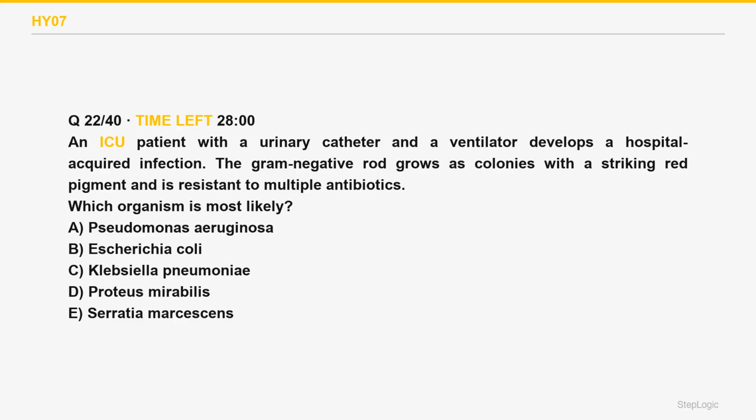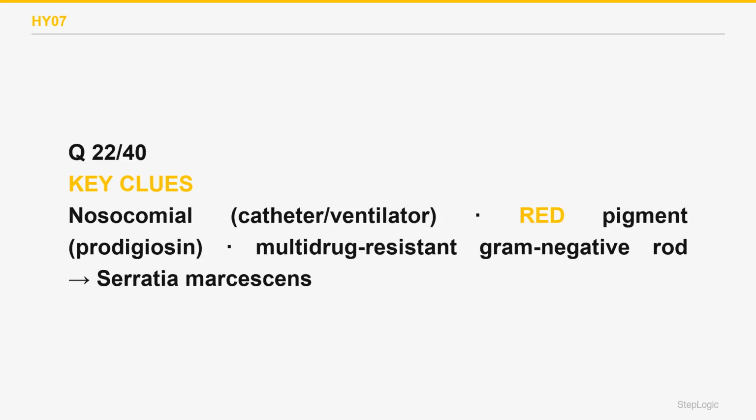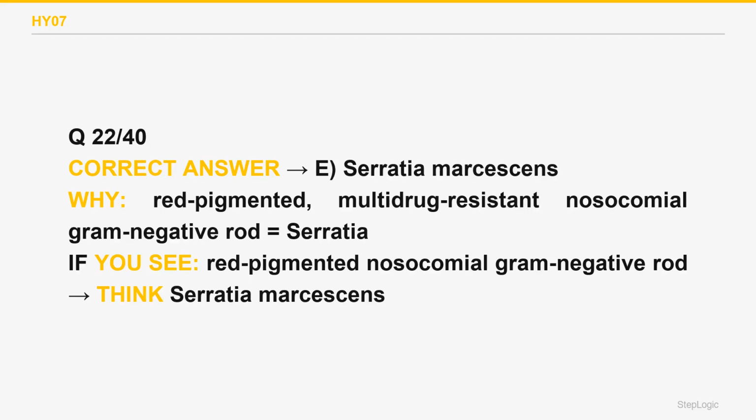Read the command. Identify the organism. A red pigmented multi-drug resistant nosocomial gram-negative rod is Serratia. Serratia marcescens is a nosocomial gram-negative rod that classically produces a red pigment, prodigiosin. It causes catheter-associated UTIs, pneumonia, and bloodstream infections in hospitalized patients and is often multi-drug resistant. The correct answer is E.